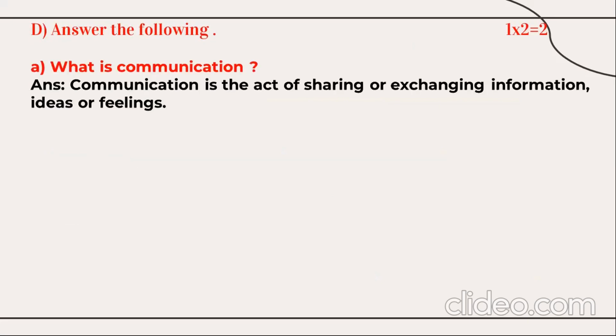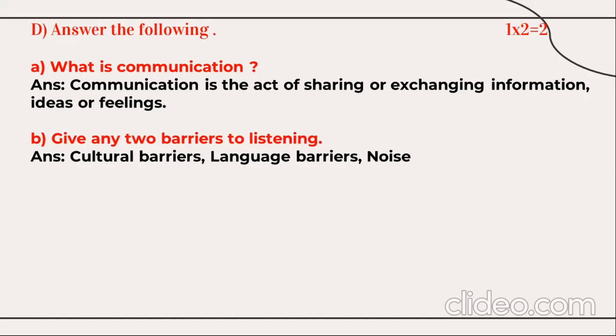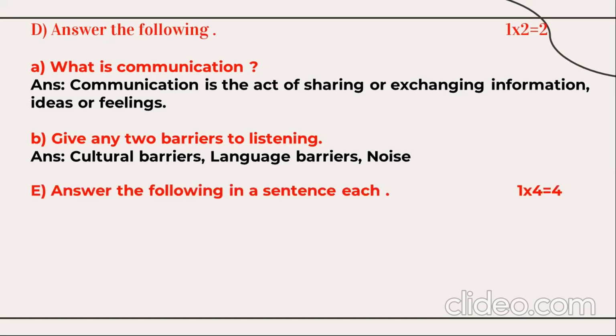So here, question number one, each question has a weightage of 1 mark. What is communication? Communication is the act of sharing or exchanging information, ideas, or feelings. Question number two, give any two barriers to listening: cultural barriers, language barriers, noise, etc. Then answer the following questions in a sentence each.